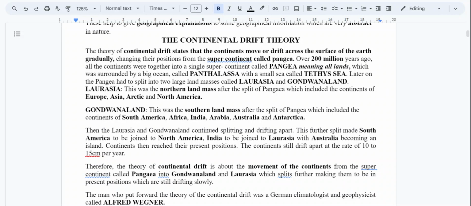The one part drifted to the north, the other part drifted to the south. And the part that drifted to the north is what we call Laurasia. So it included continents like Europe, Asia, Arctic, and North America. These were further drifted or disintegrated from Laurasia.